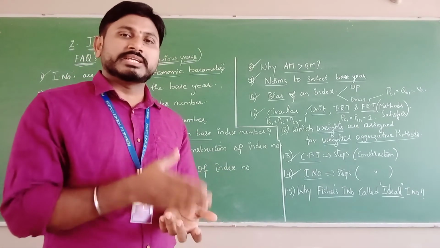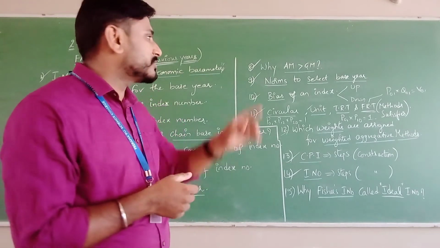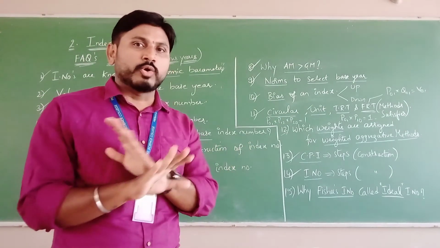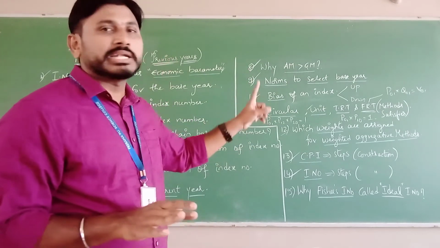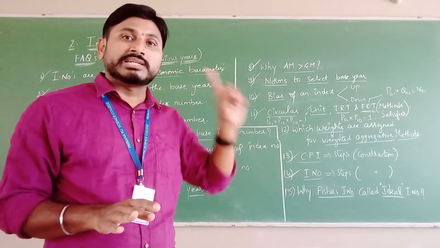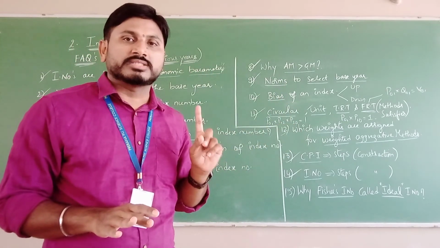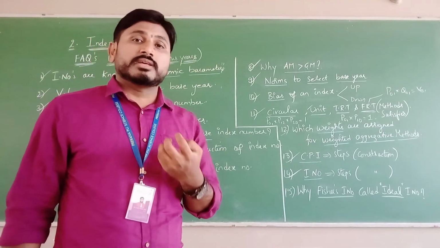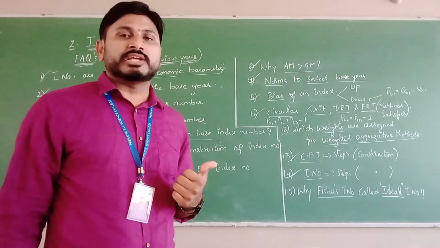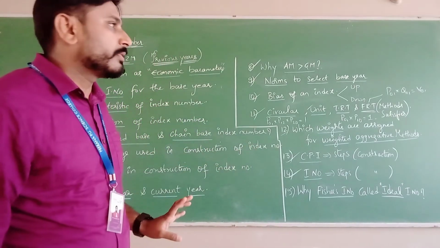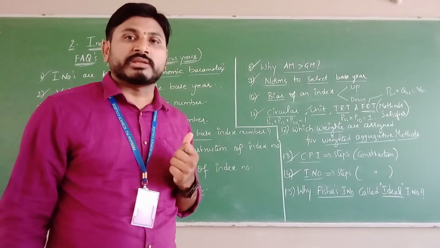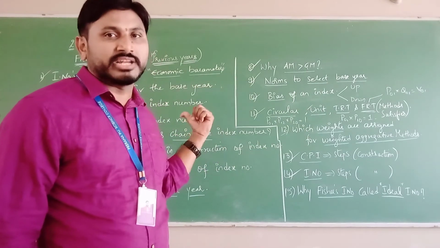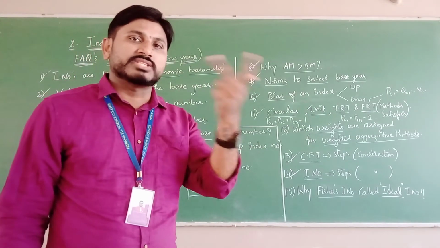Because Fisher's index number is the one and only method which satisfies both TRT and FRT, time reversal and factor reversal. Any other method you consider won't satisfy both TRT and FRT. So Fisher's method is the ultimate ideal method to satisfy TRT and FRT. The second one is that Fisher's index number uses the best average, which is the geometric mean. So that is the second reason why Fisher's is ideal.